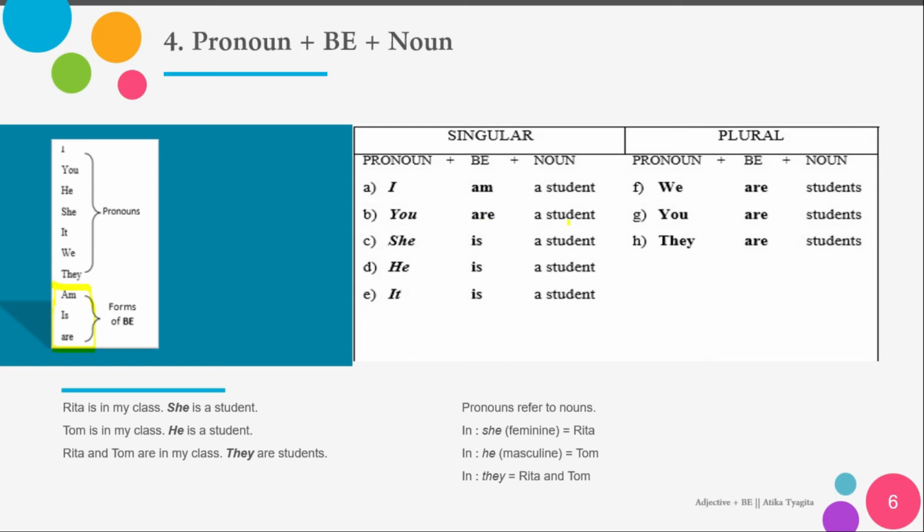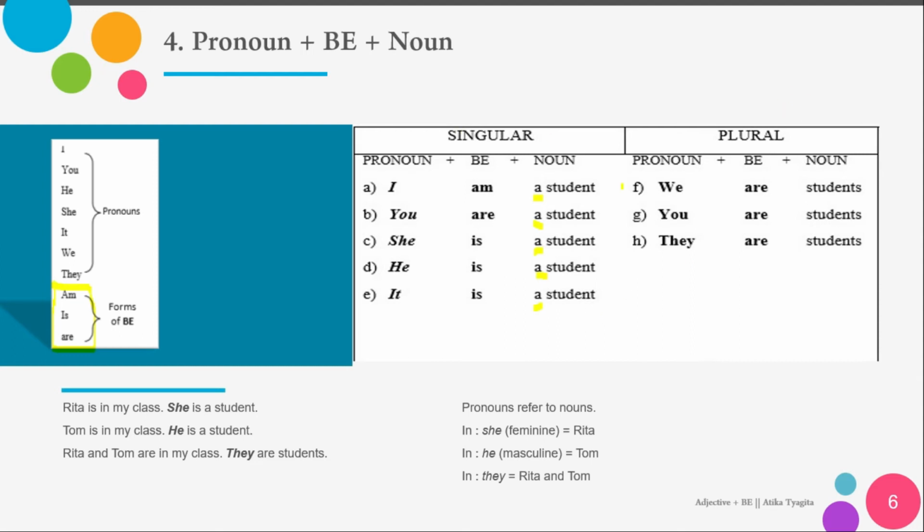You are a student. Here, because it's just one person, you use article a, because it means just a single thing or single person. Okay, she is a student. He is a student. It is a student.